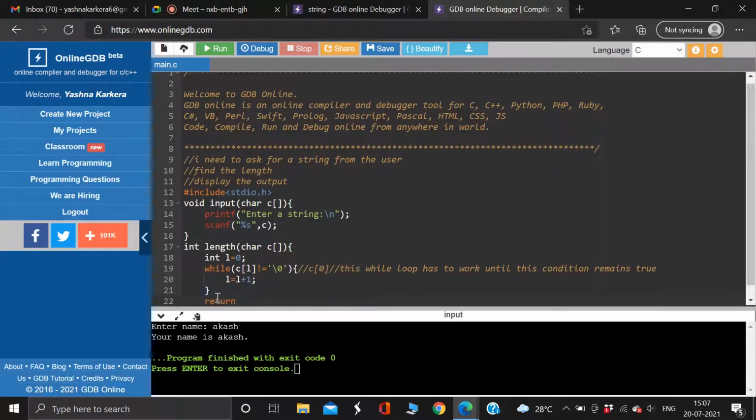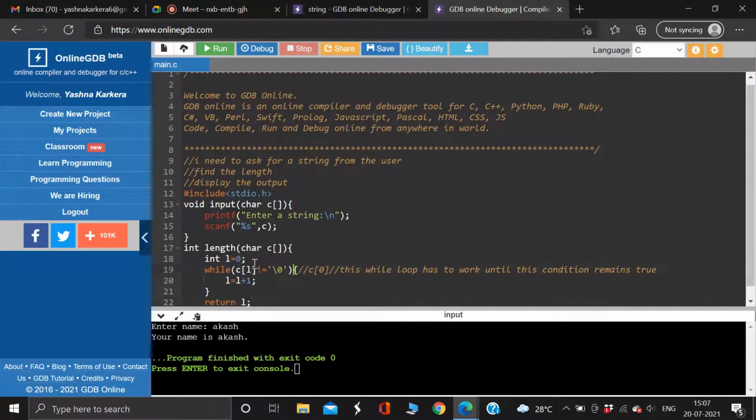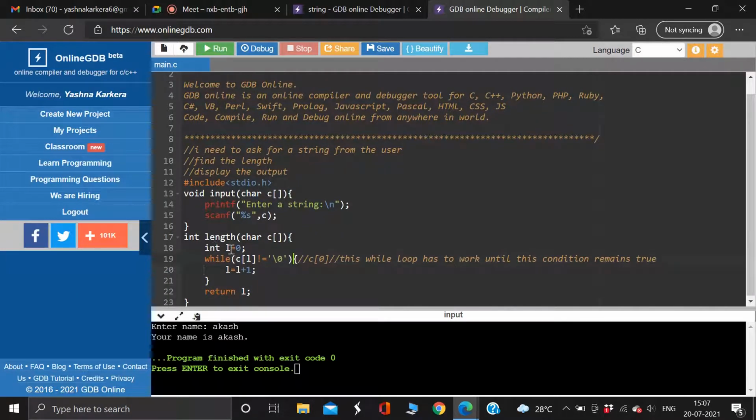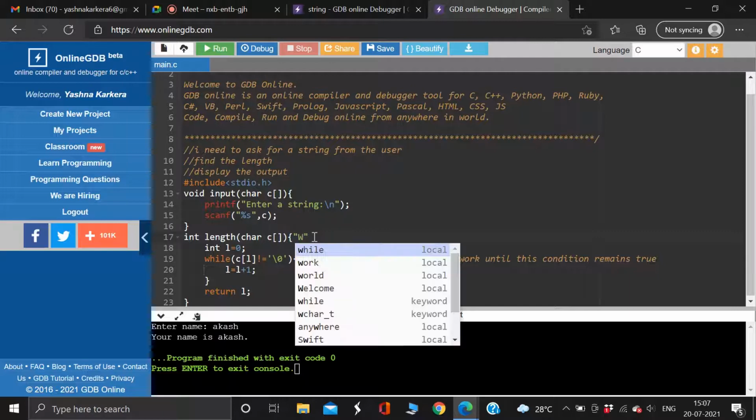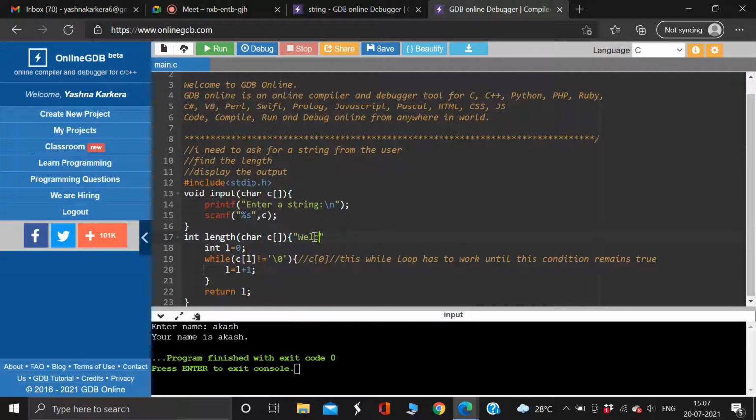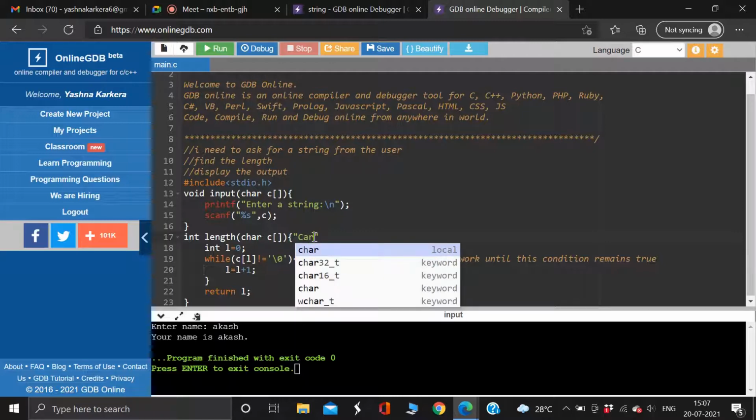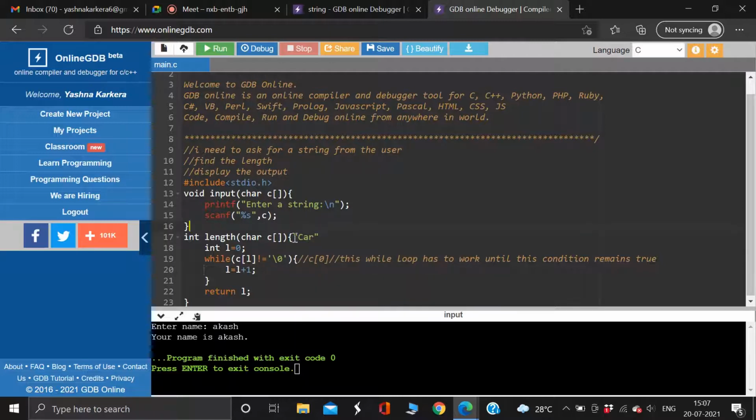I'll explain how. First, I'm writing L is 0. Suppose let us consider a string named welcome. Or let me take a very short name. I'll take the name car. Suppose this is my string and I want to find the length of the string.